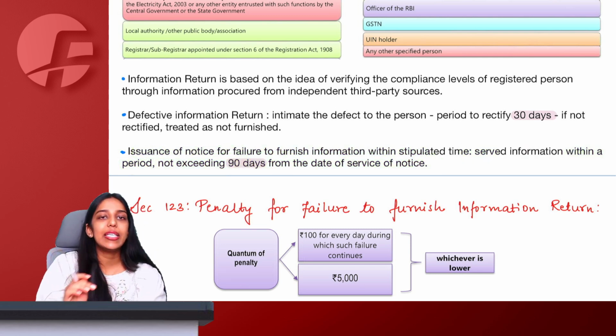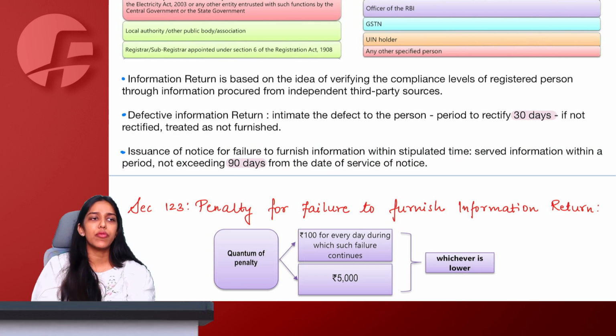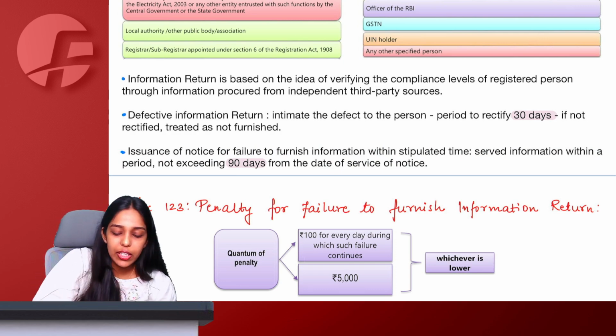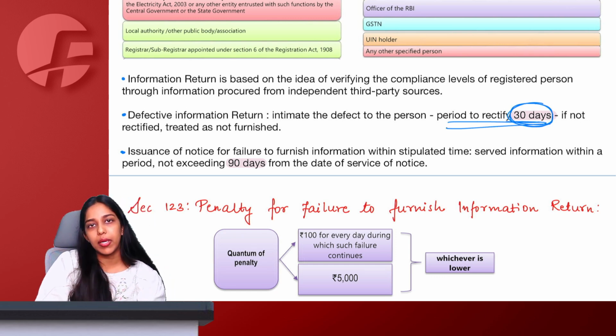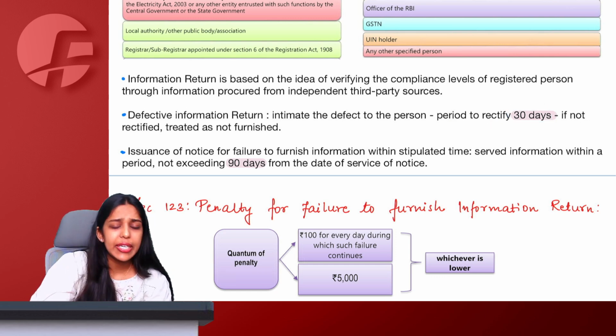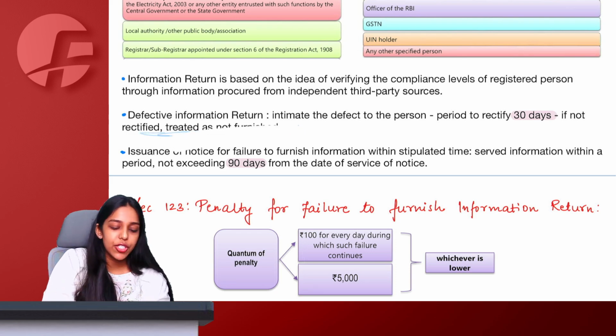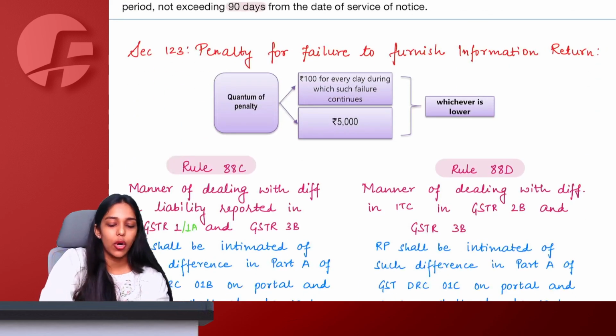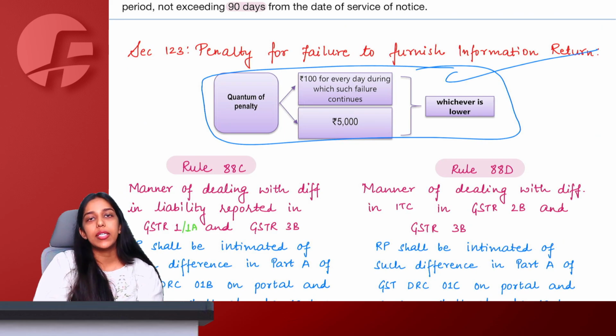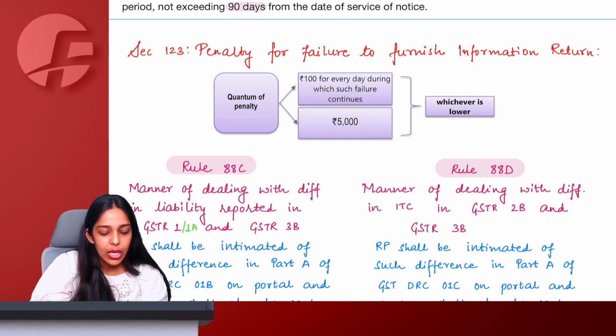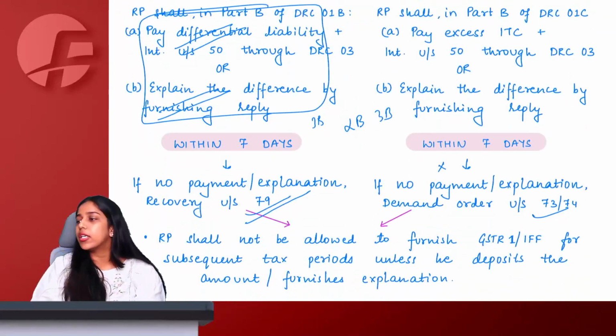Ma'am, let us say I gave the information within the period, but the information was defective, not correct. They can give me 30 days time to rectify my information. If I rectify within 30 days, very good. If I don't, then they will treat it as if I have not furnished the information, and accordingly they can levy penalties for the same on me. This is all about the returns chapter.